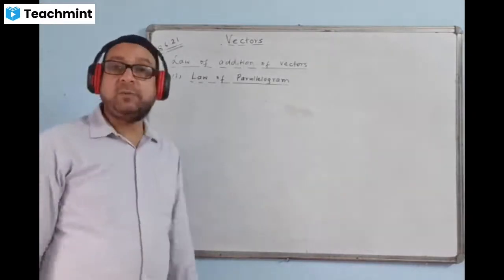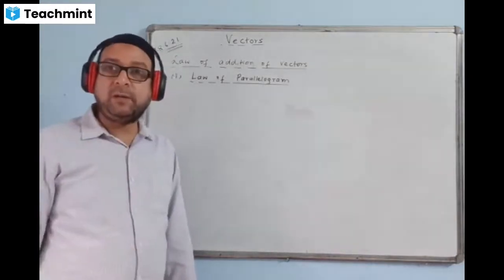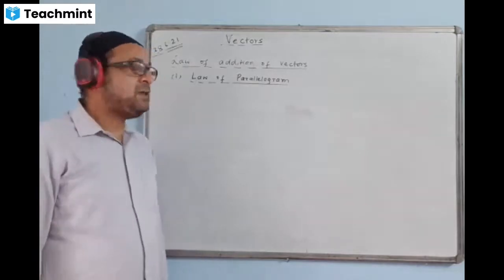The derivation is also important, the derivation of the formula. How do we apply the law of parallelogram? Please write down the statement.